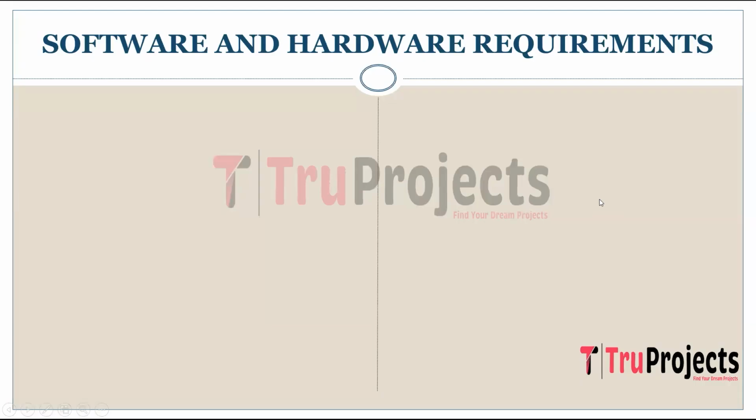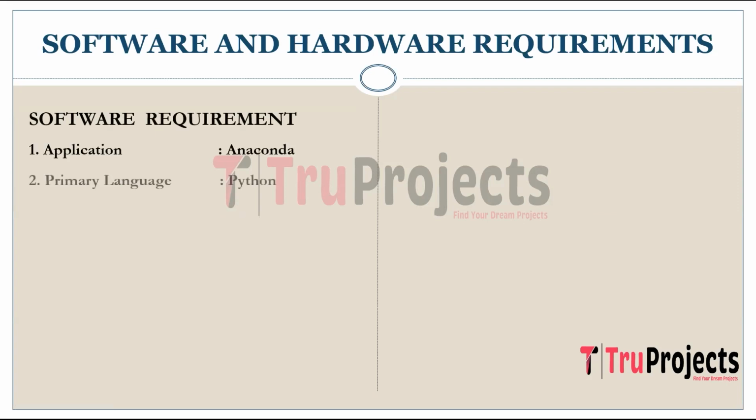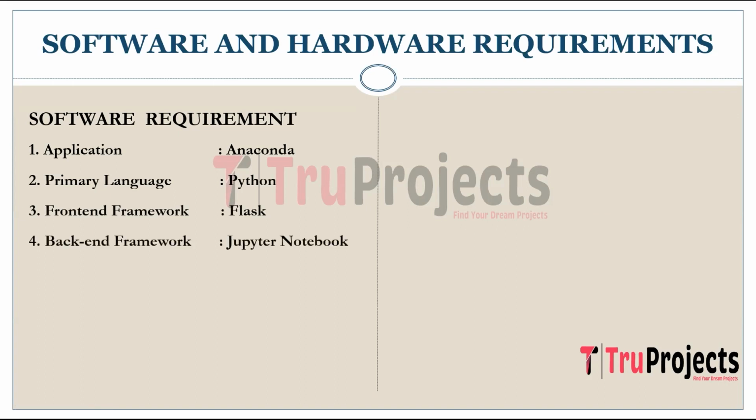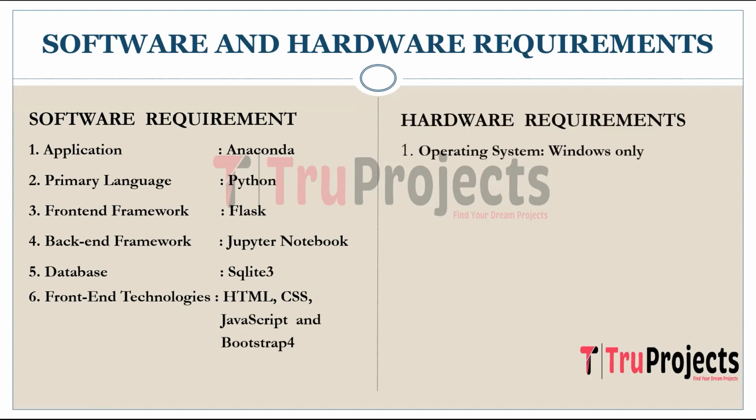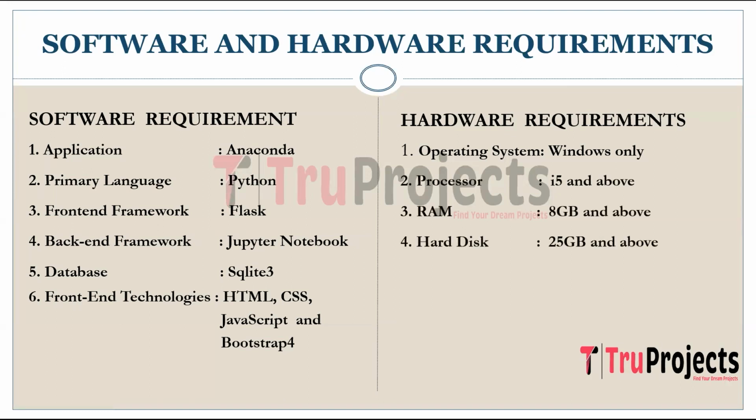To implement this project, we need software requirements and hardware requirements. Coming to software requirements, we need Anaconda, primary language of Python, front-end framework of Flask, backend framework of Jupyter Notebook, database of SQLite 3, front-end technologies of HTML, CSS, JavaScript, and Bootstrap 4. Coming to hardware requirements, we need operating system of Windows, processor of i5 and above, RAM of 8 GB and above, and hard disk of 25 GB and above.